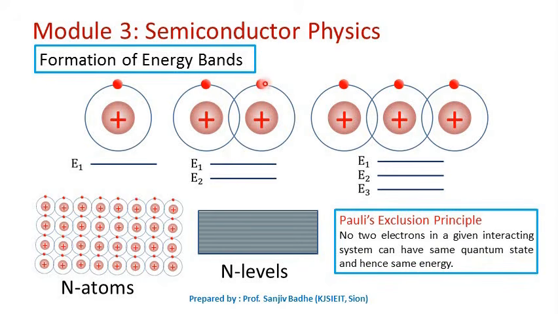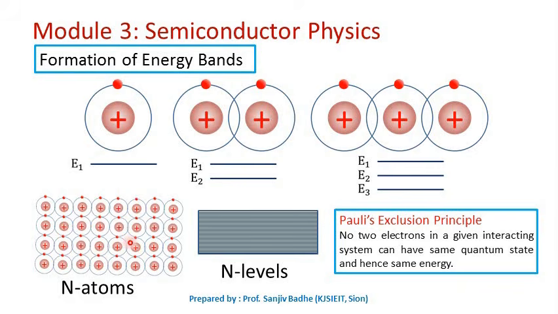So the energy of these two electrons in the two atoms which are brought close to each other will not be the same, and this will result in splitting of this single energy level into two energy levels which will lie very close to each other. If we bring three atoms close together, then these three electrons will need three energy levels to get accommodated, and therefore this single energy level will split into three energy levels which will lie very close to each other. Now in a solid, we bring n number of atoms close to each other.